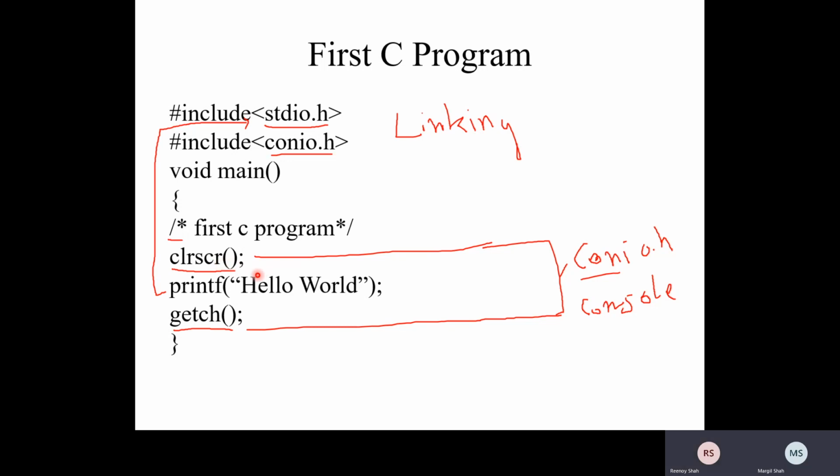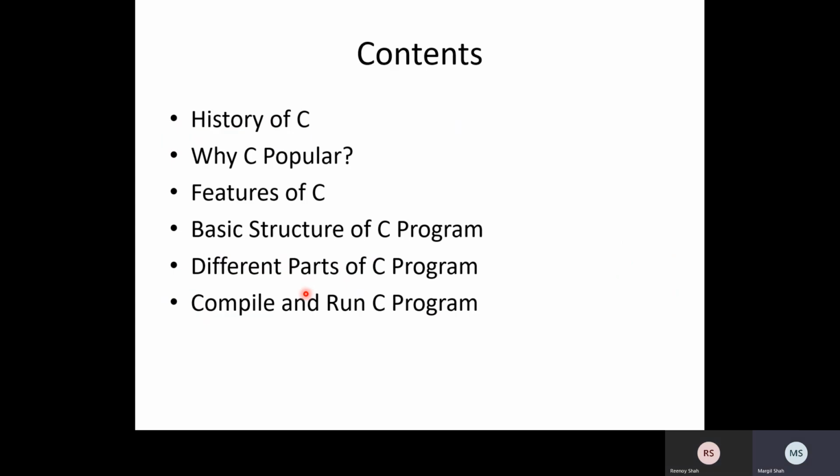Another function is printf. In C, if we want to print something on the screen, we need to work with the printf function. So printf hello world will print hello world. Whatever we write between the starting and ending double quotation marks will be printed on the screen. So hello world will be there on the screen. That's the basic structure of a C program.